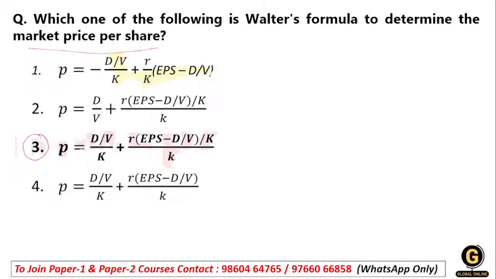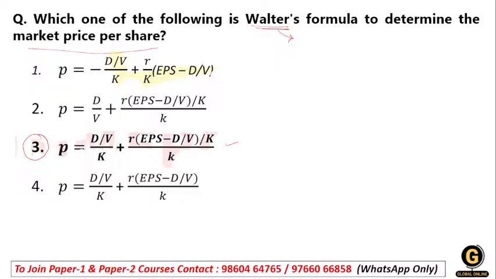Now understand what the Walter model is. The Walter model formulated this particular formula with the assumption that all the financing is done, because the Walter model is talking about finance, how to get finance.